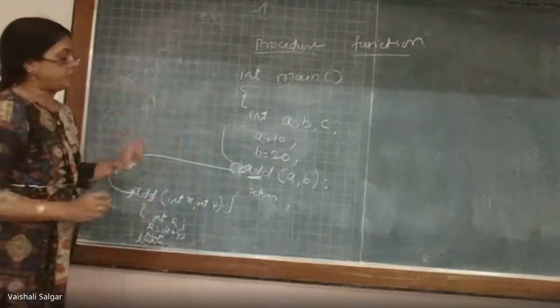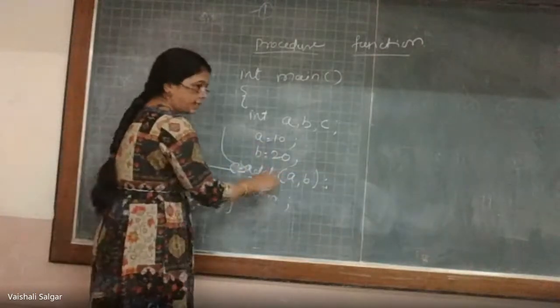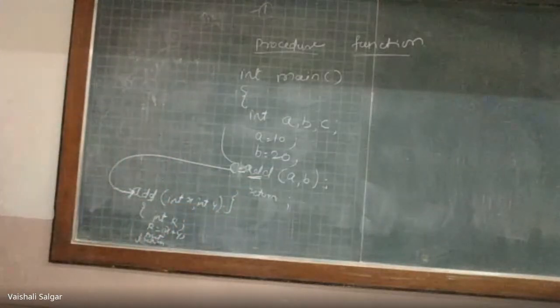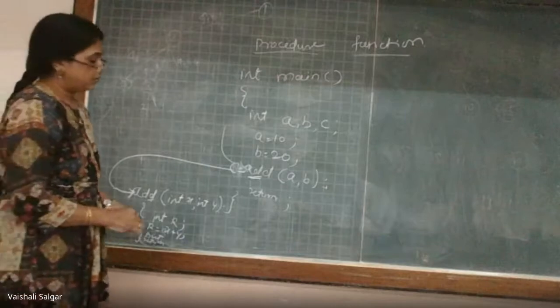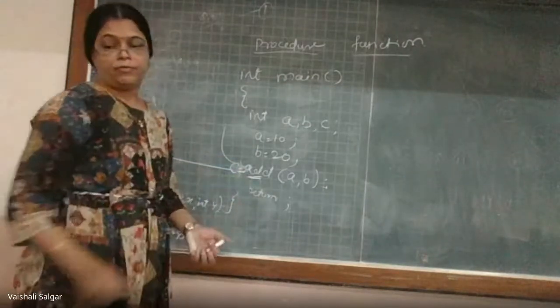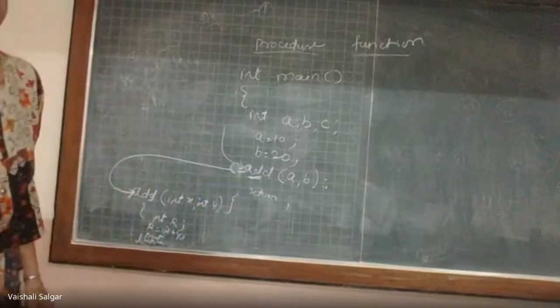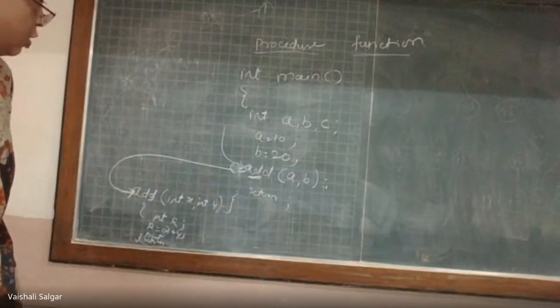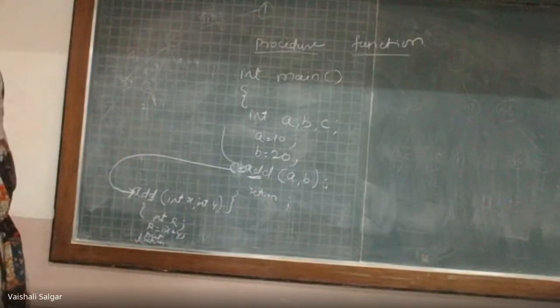So now tell me, what are the actual parameters and what are the formal parameters in this particular example? Because we discussed the formal parameters and the actual parameters. From this example, which indicate formal parameters and which indicate the actual parameters?